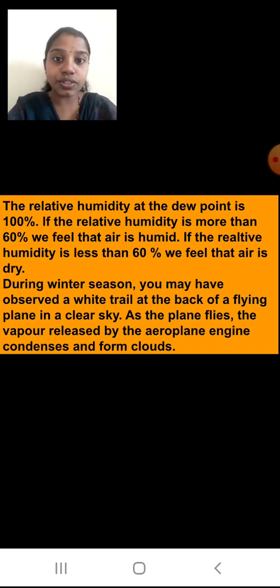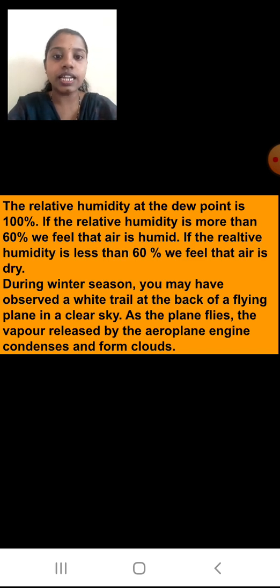If it is less than 60%, we feel that air is dry. I hope you understood this connection: if it is more than 60, it is humid, and if it is less than 60, the air is dry.